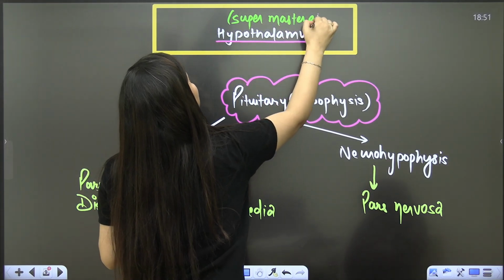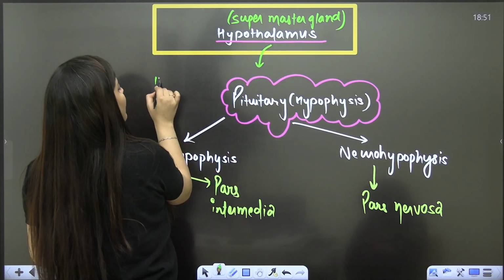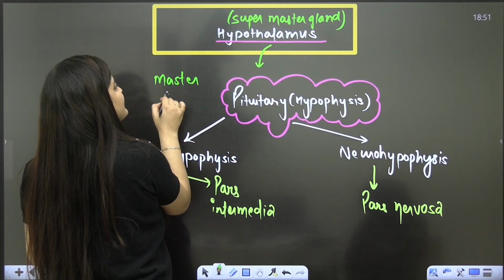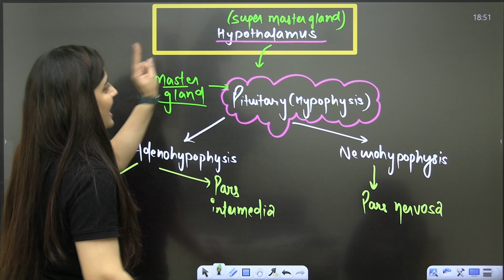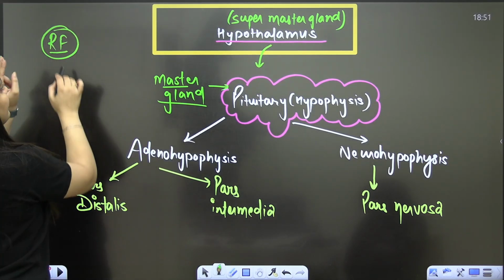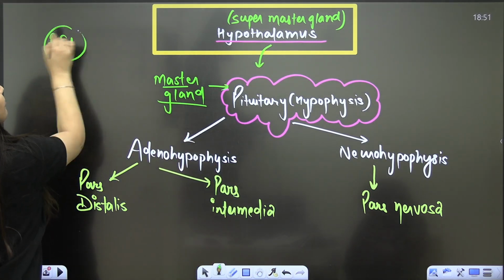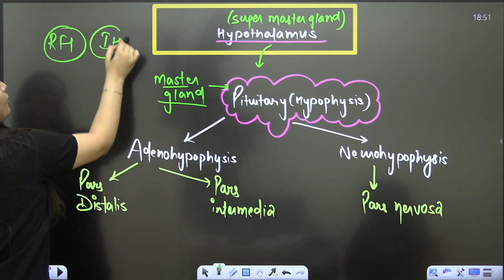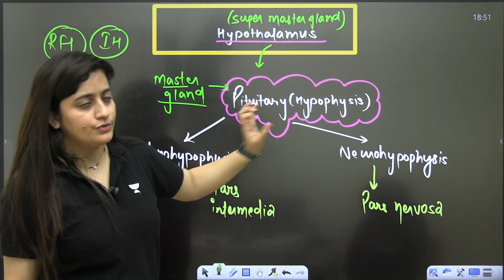Why do we call it a supramaster gland? Well, obviously it instructs our master gland, that is pituitary. So hypothalamus forms two types of hormone, releasing type of hormone and inhibitory type of hormone. So hypothalamus instructs pituitary to release the hormone or to inhibit.